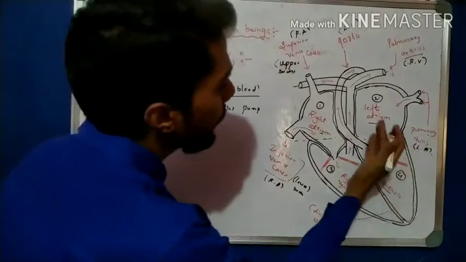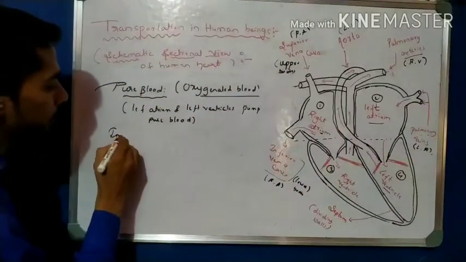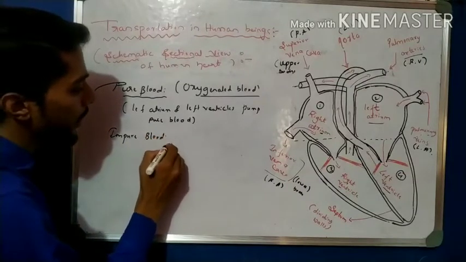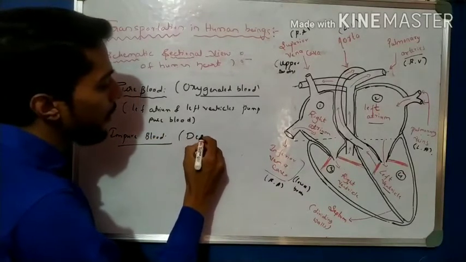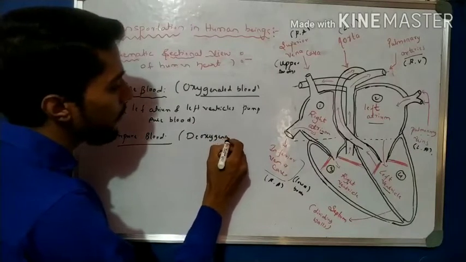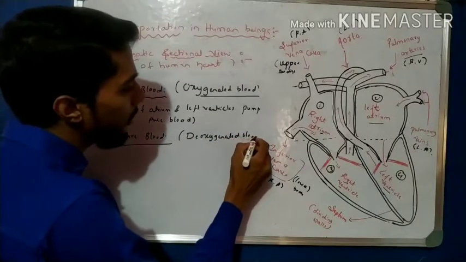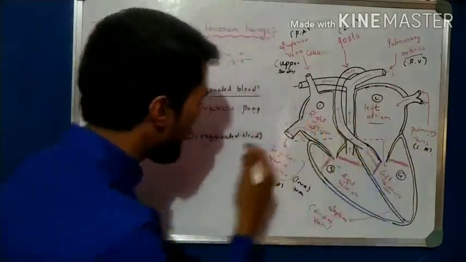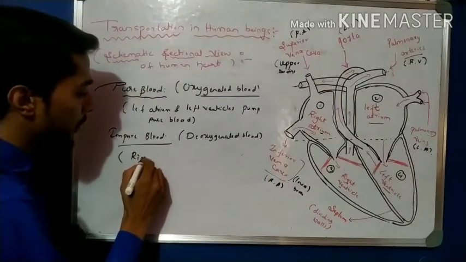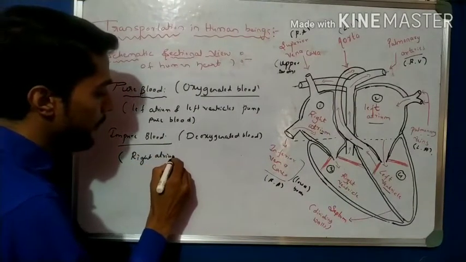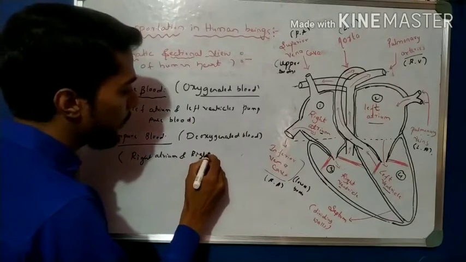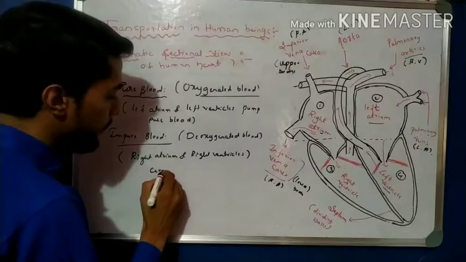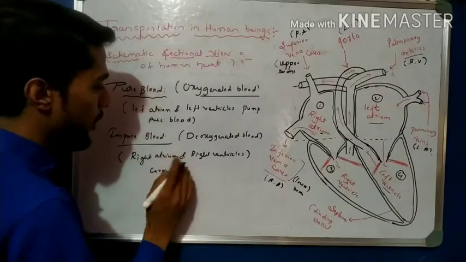Now see this side: impure blood. Impure means deoxygenated blood, which carries carbon dioxide. So the right atrium and right ventricle carry impure blood.